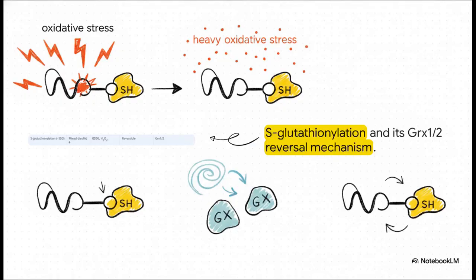And this brilliantly illustrates that exact reset button in practice. Take a look at S-glutathionylation and its GRX1/2 reversal mechanism. When a cell is under heavy oxidative stress, its proteins are at serious risk of irreversible damage. But by forming a mixed disulfide with glutathione, the sensitive cysteine is temporarily shielded. It's protected. Then, once the stress passes, enzymes like GRX1 and GRX2 sweep right in to specifically reverse that mixed disulfide, putting the protein back to its original state. It's just an incredibly precise protective mechanism that our cells completely rely on to survive in constantly changing redox environments.